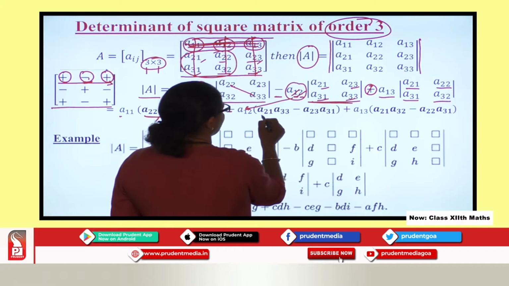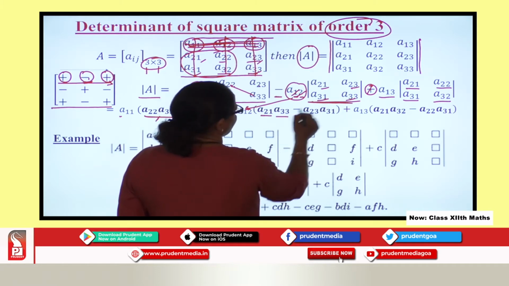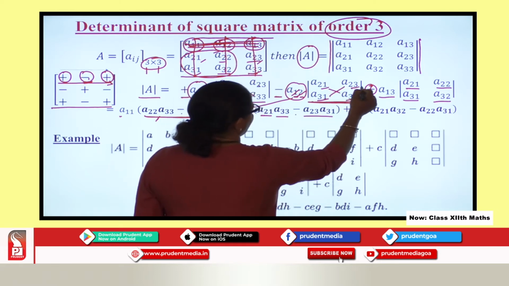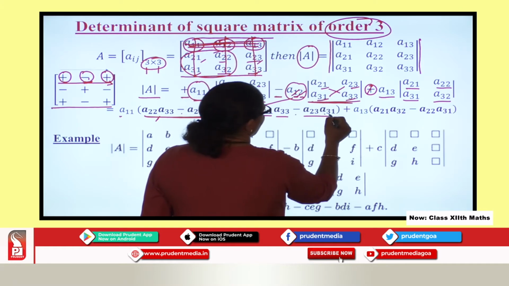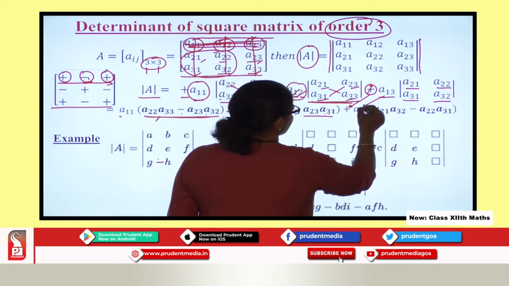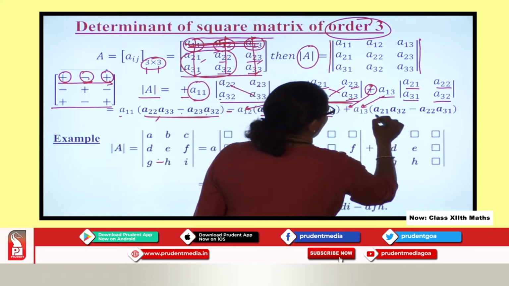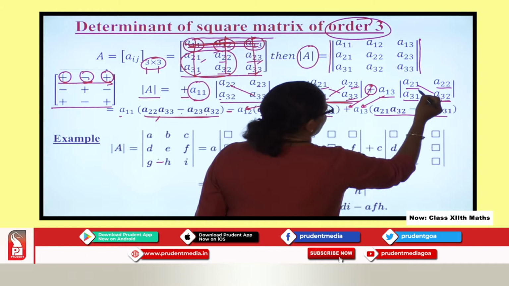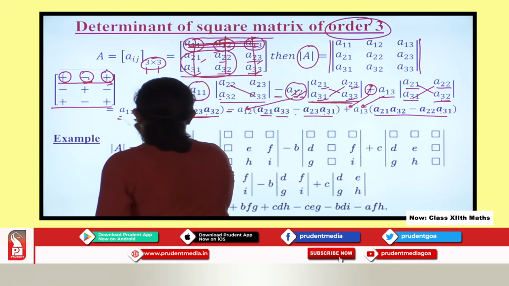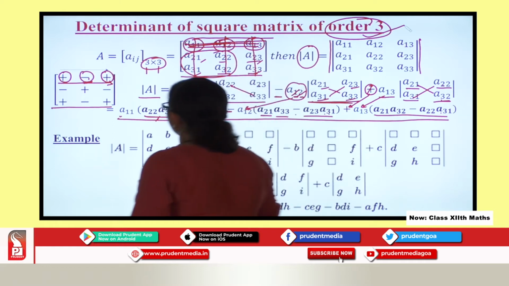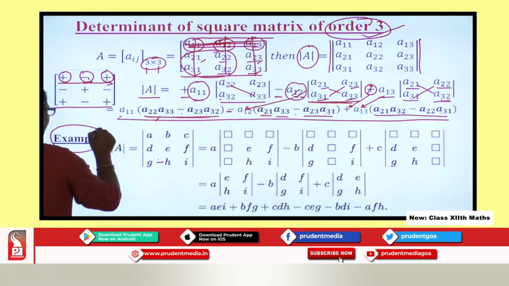So the expansion gives me A21 into A33, you can see, minus, here see, you can see here A23 into A31. So now the plus sign comes as it is over here and this comes as it is. So when I expand this, I get it as A21 into A32 minus A22 into A31. So this is how we expand determinant of order 3. Now let us look at the example.